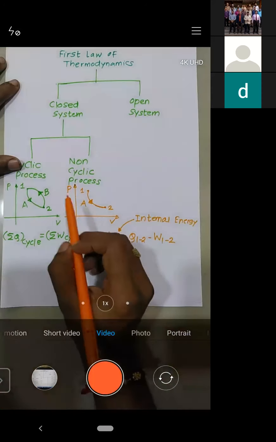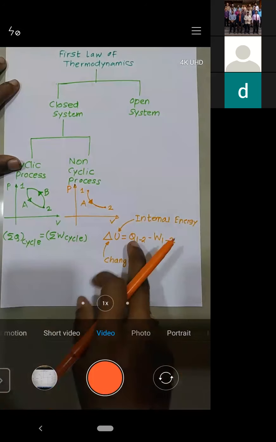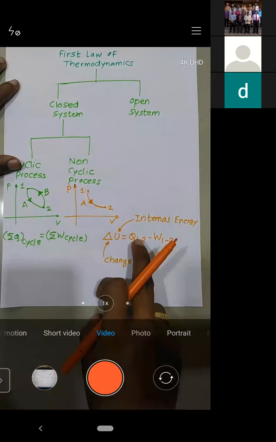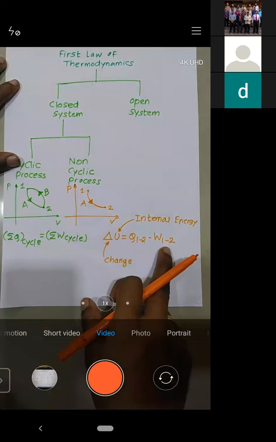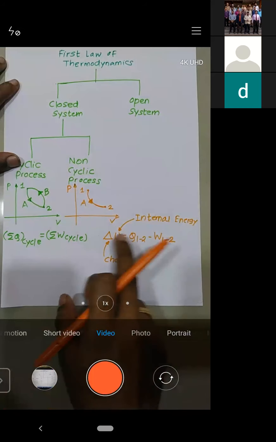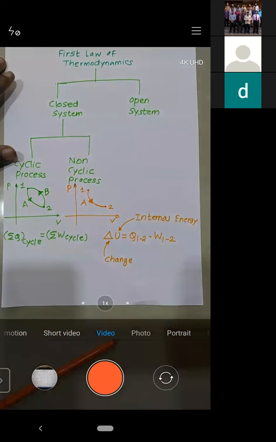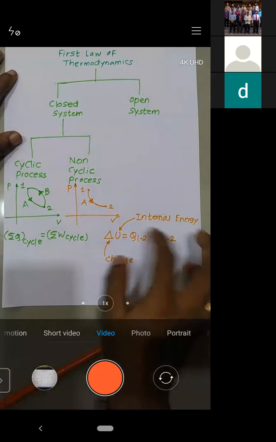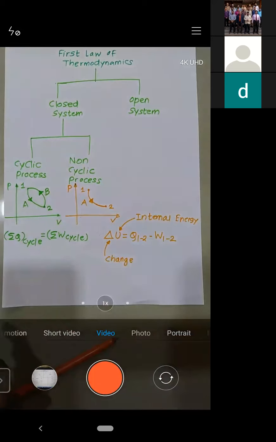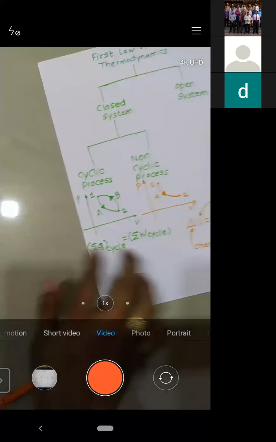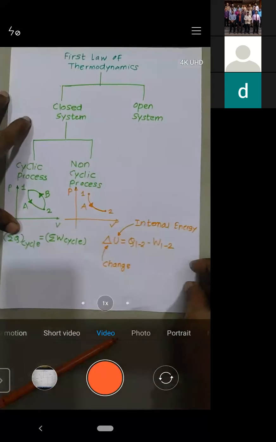If it is non-cyclic, heat will not be equal to work. There will be some difference between heat and work, and that difference is given by the change in internal energy. Remember this term: it's not only the internal energy, it's a change in internal energy. Is it okay?